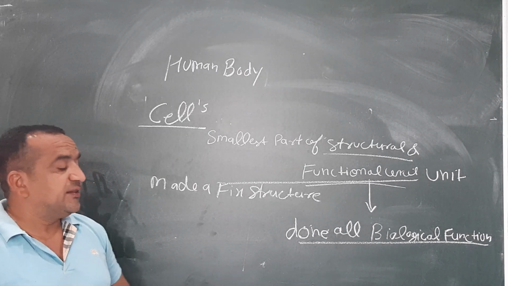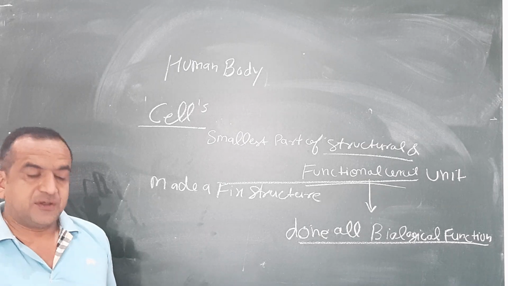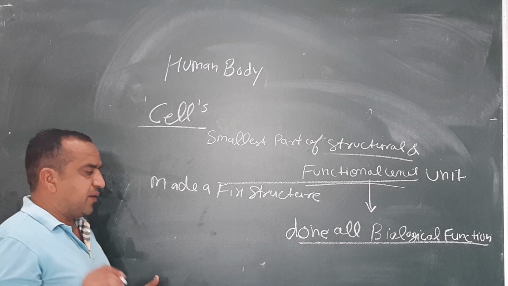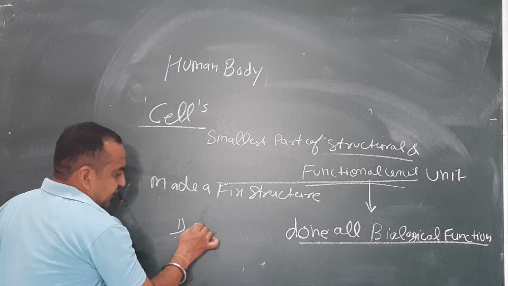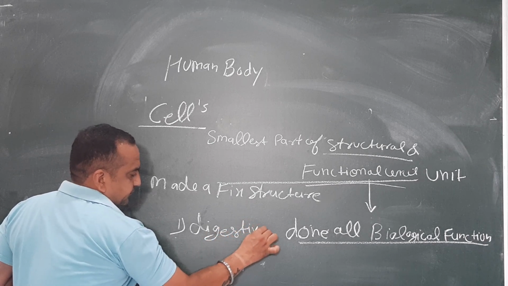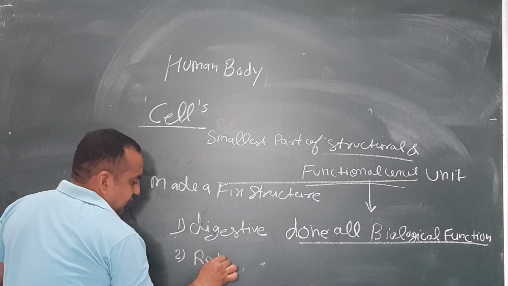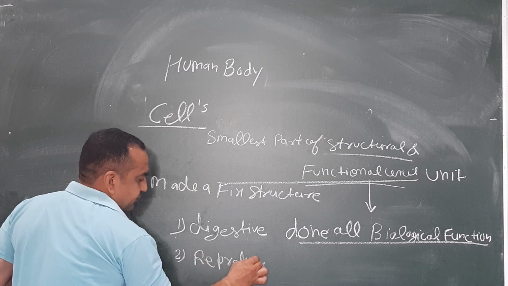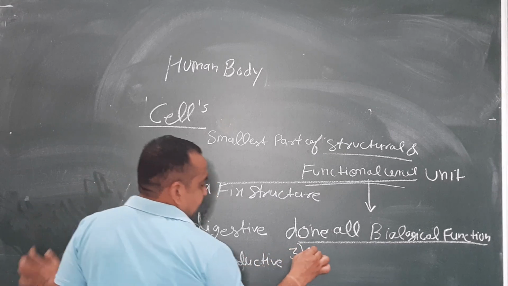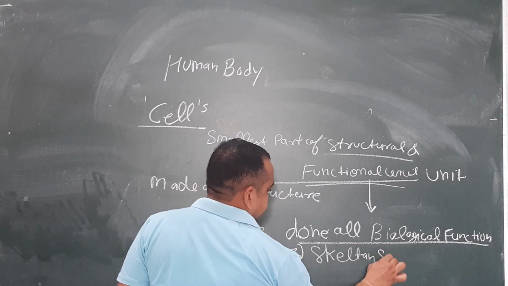Does that mean there are many functions in our organism? There are so many functions in the organism. Some we know well: the digestive system, the second is the reproductive system, the third is the skeleton system.